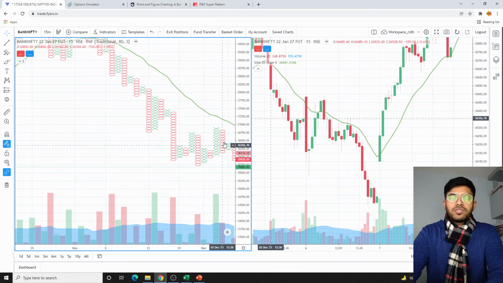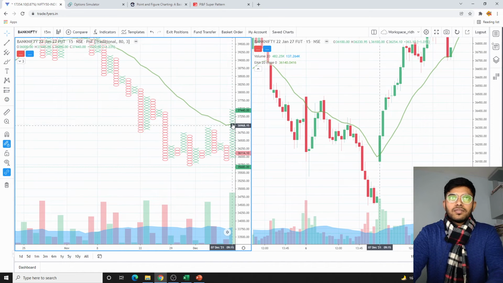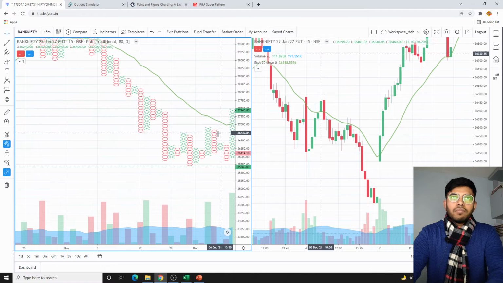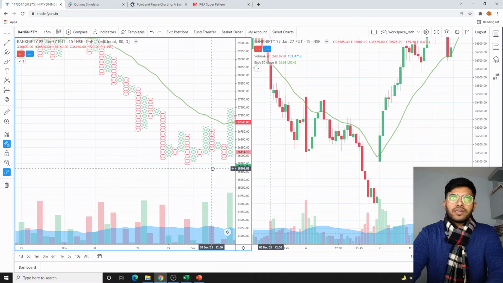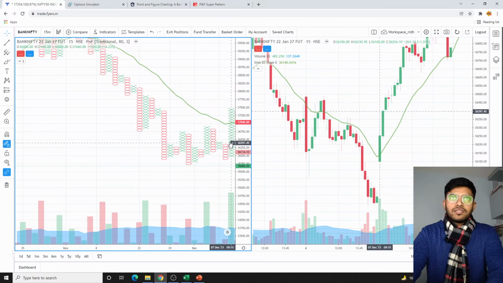So 2nd of December, you can see how sideways the market was. At 37,200 we sold. Market did not come back to it. Okay, so only on 7th of December it did come back, and we wanted to take a trade anyway. Let's just wait and see.